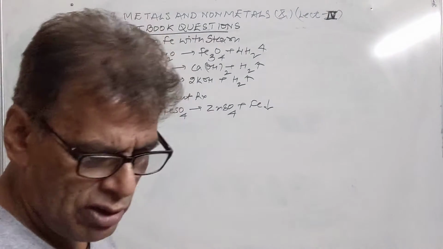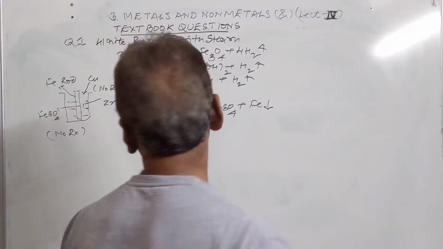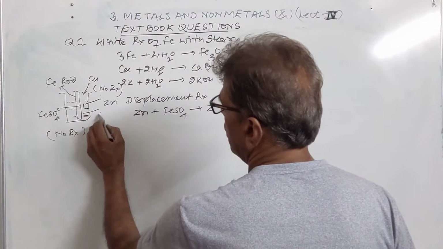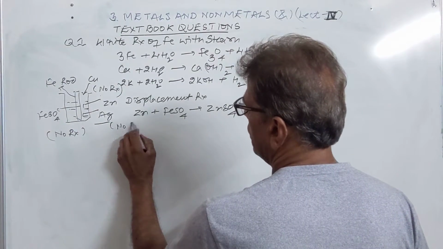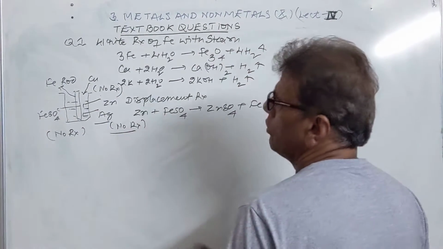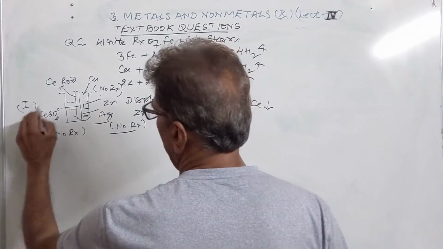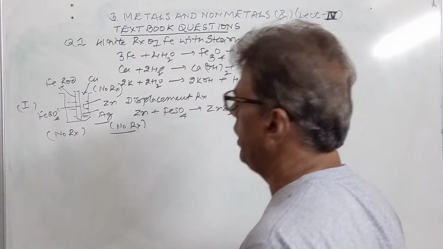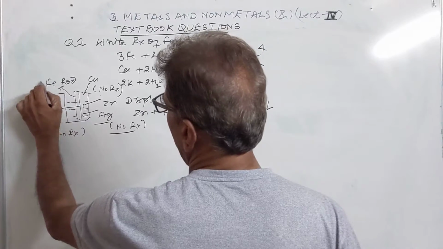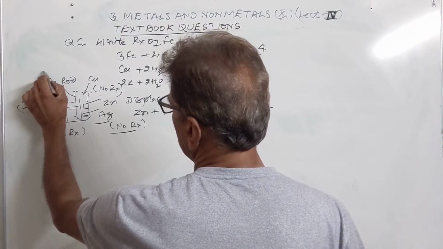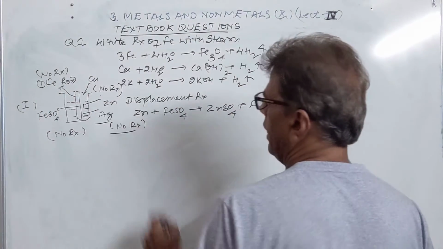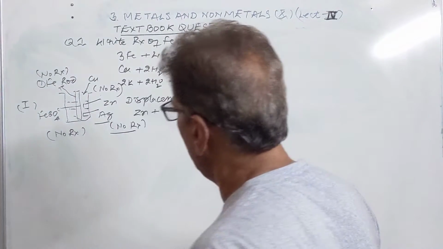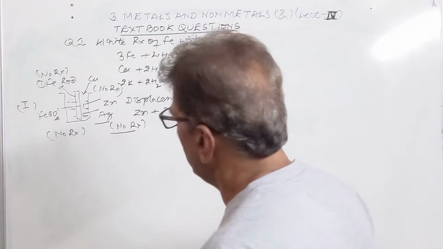If you add silver to this solution, silver will again give no reaction. So this was our first question. We had ferrous sulfate solution, we added 4 metals to it: we added iron rod, no reaction took place. Then we added copper rod, no reaction, added zinc, displacement reaction was shown, added silver, again no reaction.